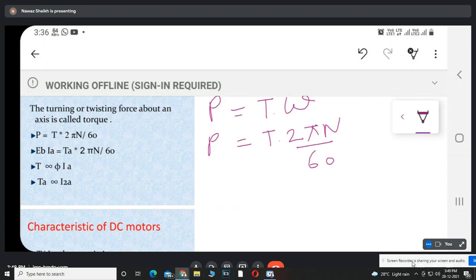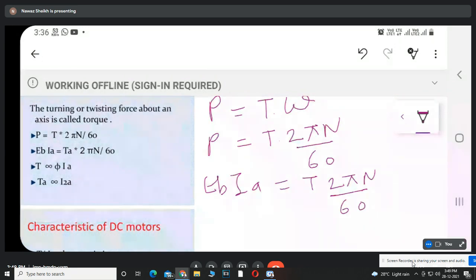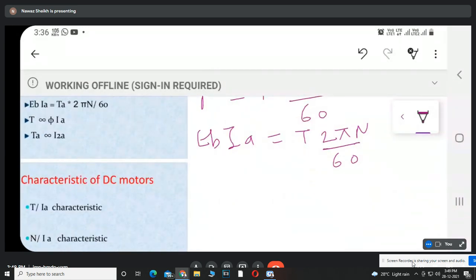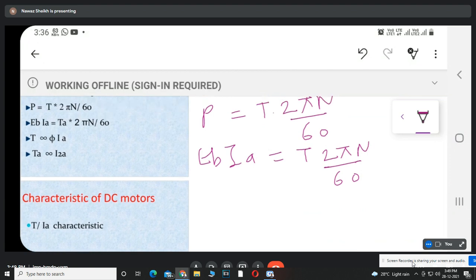What is the power formula in electrical terms? Power is nothing but Eb into Ia, which is equal to T into 2 pi N upon 60. Now what is constant here? 2 pi upon 60 is a constant term.